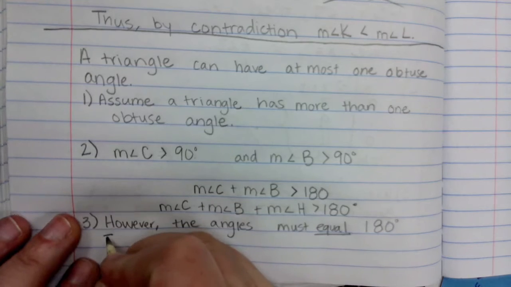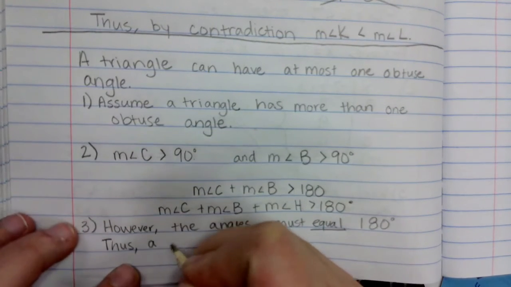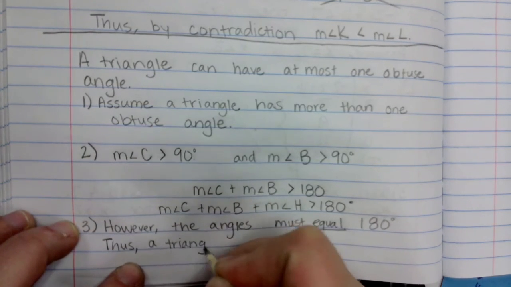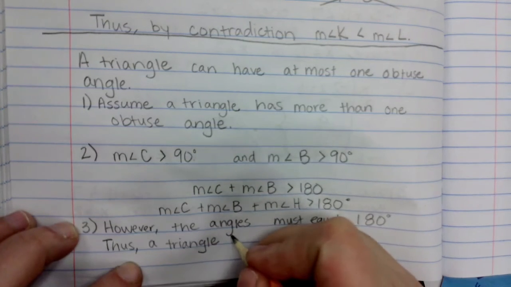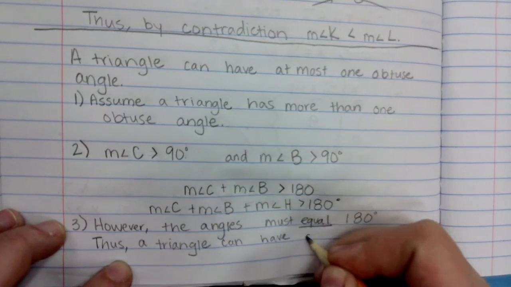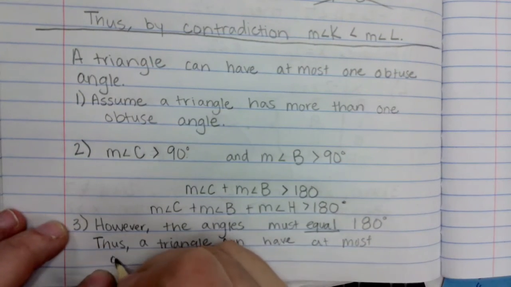And we can use thus, therefore, in conclusion, some fancy word. Don't actually write some fancy word. You'd have to think of a word that's fancy and then write that word. A triangle can have at most one obtuse angle.